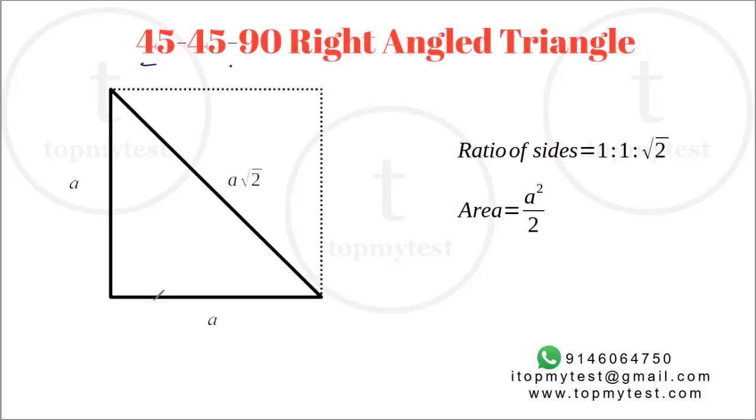So if you split a square in half along a diagonal, this will be your 45, 45, 90 triangle. Remember this triangle. If you identify this triangle, it's an isosceles right angle triangle, right? Makes your life very, very easy. Two sides are A and A, the diagonal is A√2. You know the ratio of sides is 1 is to 1 is to √2, and A square by 2 is the area. Area of the full square is A square. Half of that will be A square by 2.